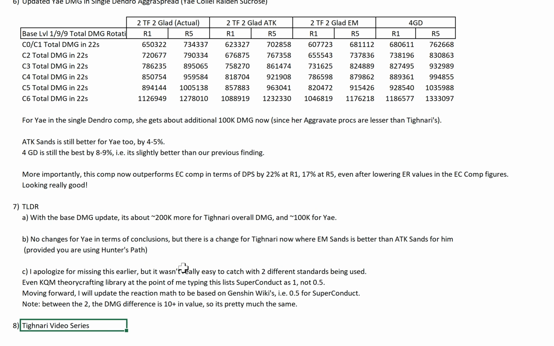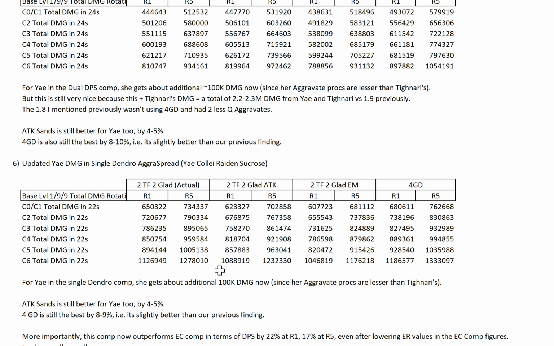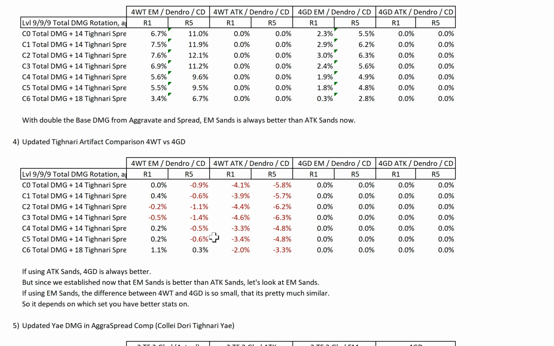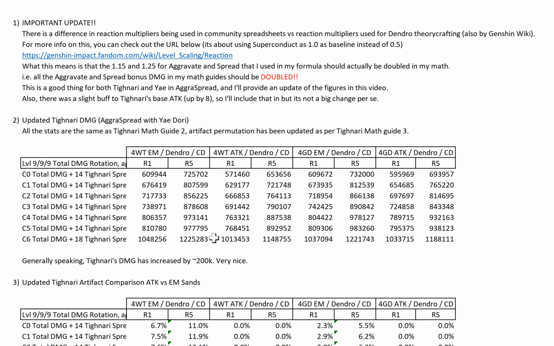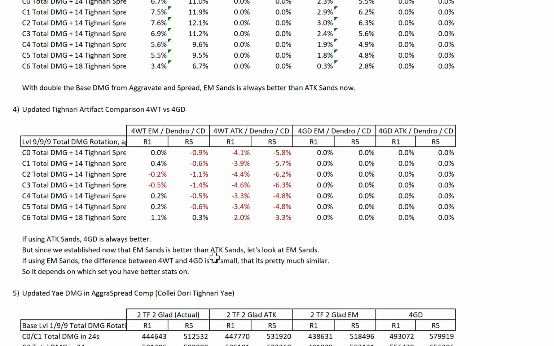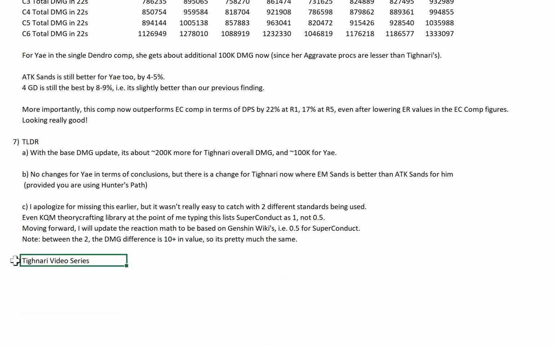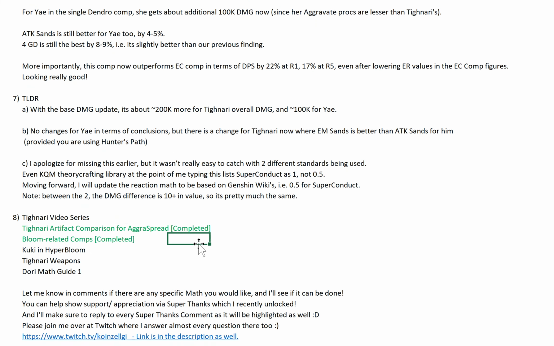Okay, so I hope this quick update is helpful to you guys to see that the aggravate and spread figures are actually better than I initially calculated, which is a good thing because I was already looking forward to trying it out, and now it's even better. 200k for Tighnari, 100k for Yae. Nice. Okay, so I will do the cooking in Hyperbloom next, and I actually completed Amos as well. I have not completed Stringless. Stringless is the next survival I would want to do, but it really depends on whether I can find time to do it. For now, let's focus on getting the cooking Hyperbloom out as well, yeah?